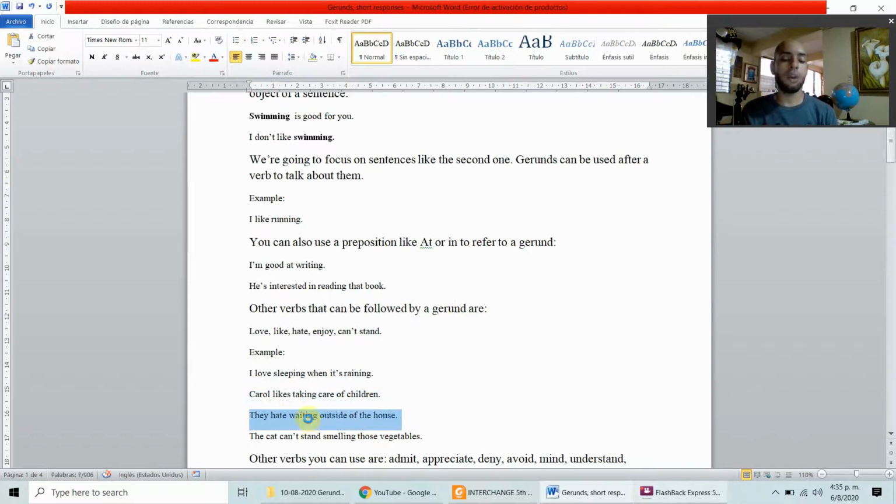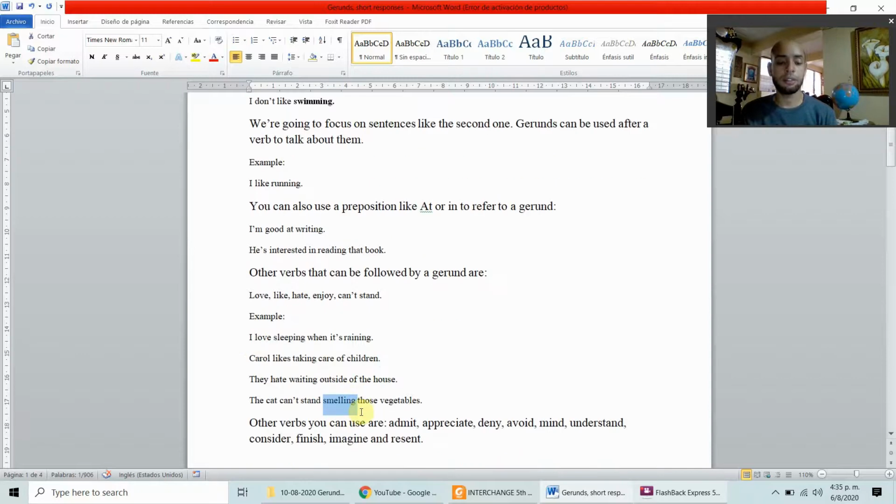They hate waiting outside of the house. The cat can't stand smelling those vegetables. In each and every one of these sentences, you're expressing the action of the gerunds, in this case, sleeping, taking, waiting, or smelling. Again, they are used as the object of the sentence.